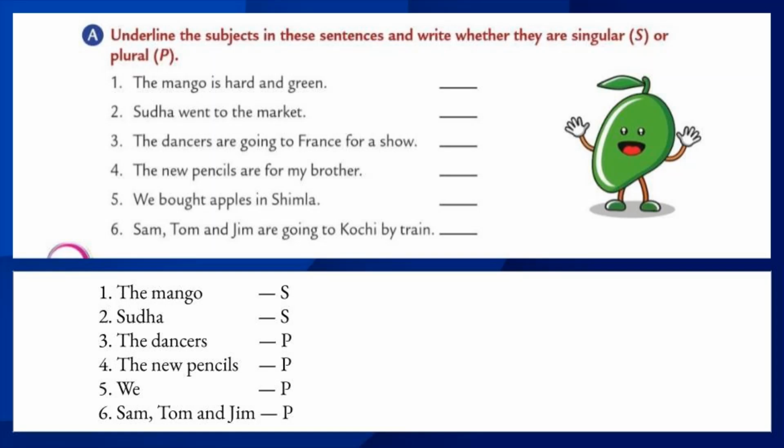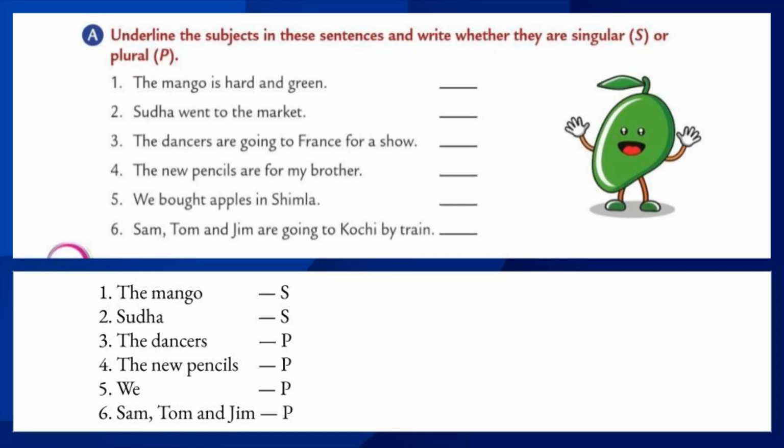Let's move to the second one. Sudha went to the market. So, we are talking about Sudha. Sudha is one girl. That is a singular subject. Underline the noun Sudha. Underline the subject Sudha and write the letter S.